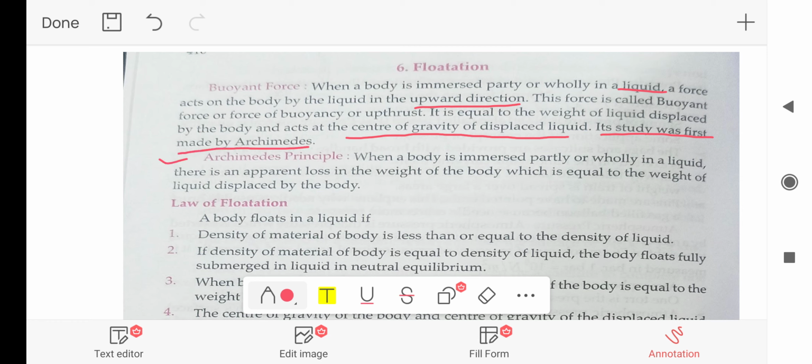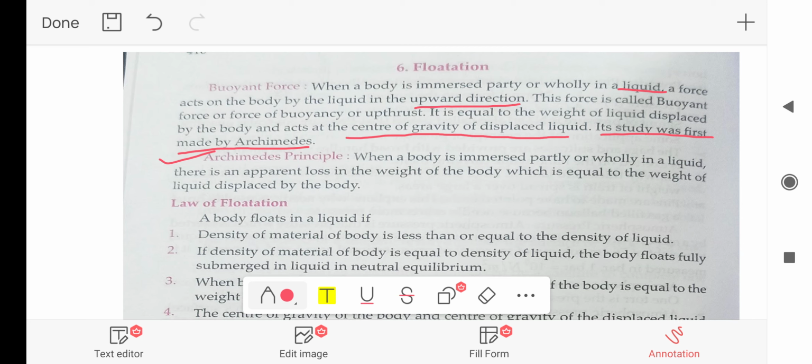Now let's read the Archimedes principle. When a body is immersed partly or wholly in a liquid, there is an apparent loss in the weight of the body, which is equal to the weight of liquid displaced by the body.